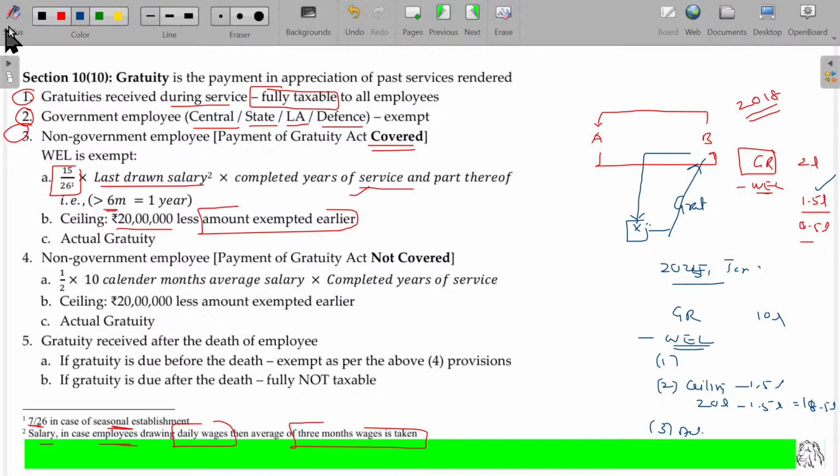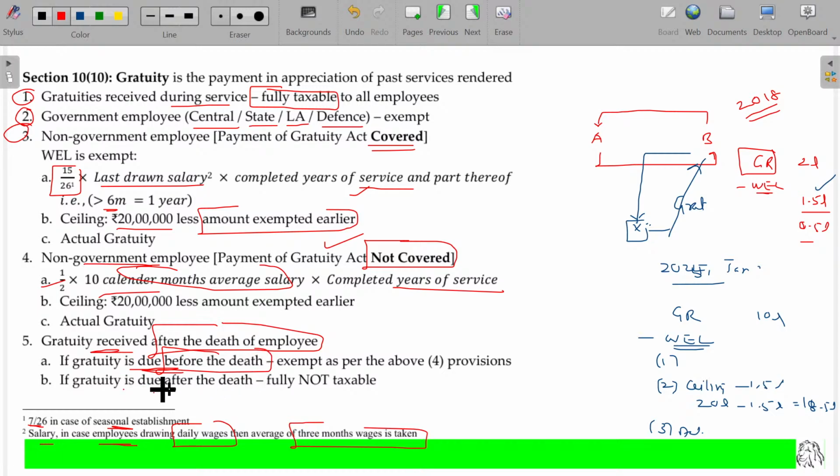Right. In case of a non-government employee, Payment of Gratuity Act not covered, half into 10 calendar months, completed years of service, and all these things are the same. Gratuity received after the death of the employee: if the gratuity is due before the death, then it is taxable in the hands of the recipient. If the gratuity is due after the death, then it is not taxable, because the employer-employee relationship is missing. Is that clear? Hope now you'll be able to understand.